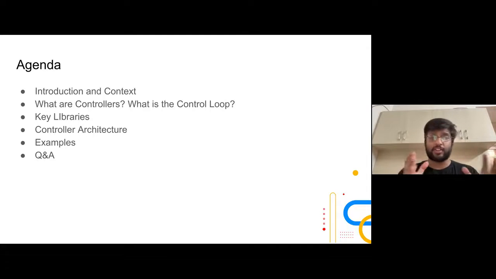Then we'll look at a controller architecture, right? If you are going to develop a Kubernetes controller, what would the architecture be like? And when I say architecture, this is not a high-level architecture, this is a low-level design, essentially. You have a requirement that you want to set. Now, what are some of the steps? What are some of the key components that are going to be required when you want to build your entire Kubernetes controller in Golang?